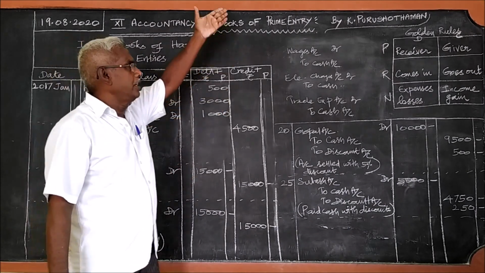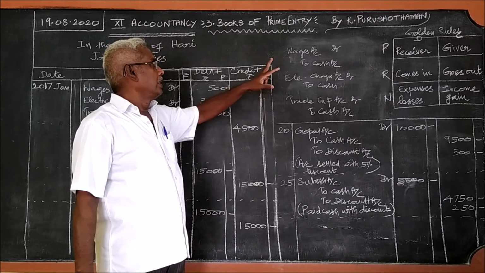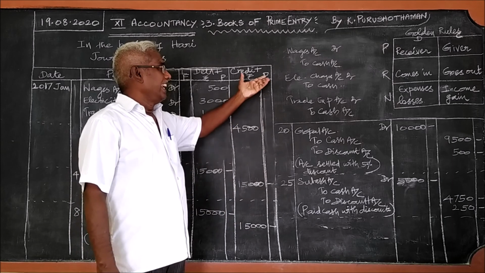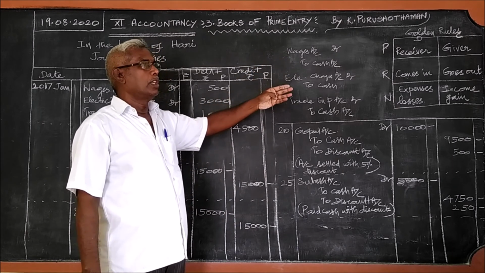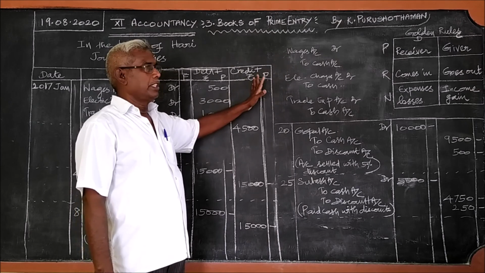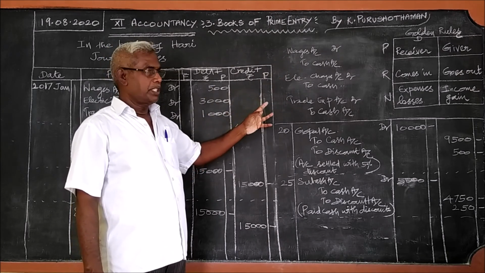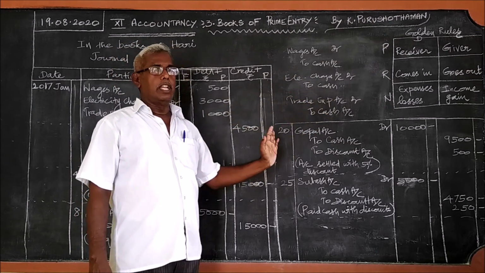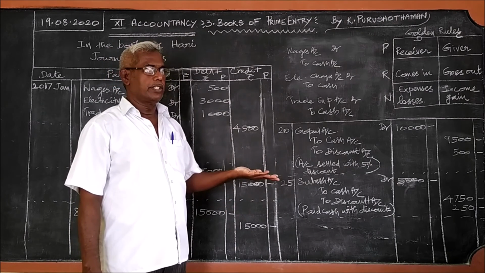Or else we can write separately. How? Wages account debtor 500 to cash account, wages paid. Electricity charges account debtor 3000 to cash account 3000, electricity charges paid. Then third one, trade expenses account debtor 1000 to cash account 1000, trade expenses paid. We can write three journal entries separately.